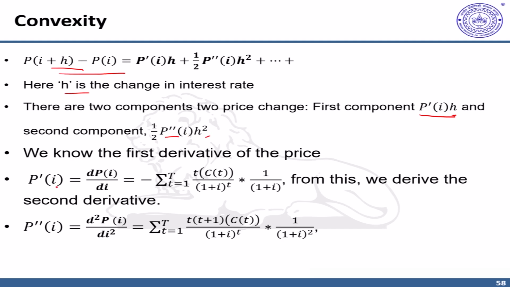Now, we have already seen that the first differential P dash I equals dP(I) by dI, which was defined by this formula. This was the first differential. Likewise, we can define the second differential as d squared P(I) by dI squared. Now here it was (1 plus I) raised to the power t plus 1, so it will become t plus 2, which is this, and the minus symbol will be cancelled. Also, you will have t into t plus 1 overall. So this is your typical second differential, which we are going to make use of.